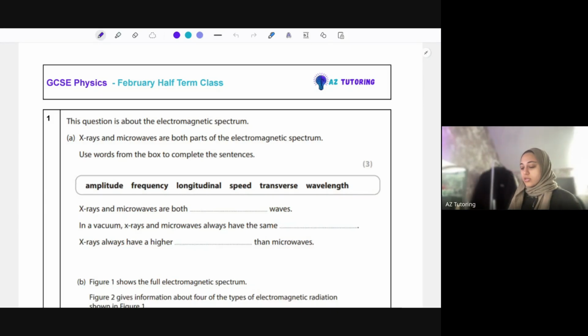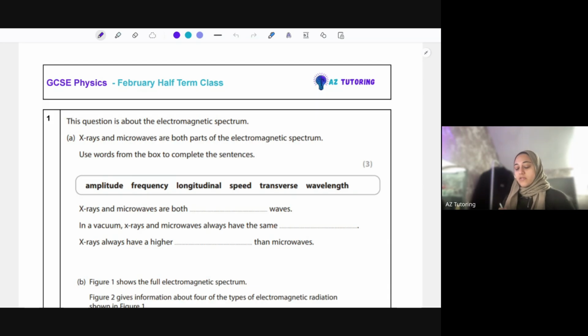Okay, so just like the other classes, the biology and chemistry one, we'll be going over loads of exam questions for physics. It's from both papers, it's from both exam boards as well, AQA and Excel. So we'll get started. We've got quite a few questions to go through. If you've got any questions, you can just drop them in the chat beside as well.